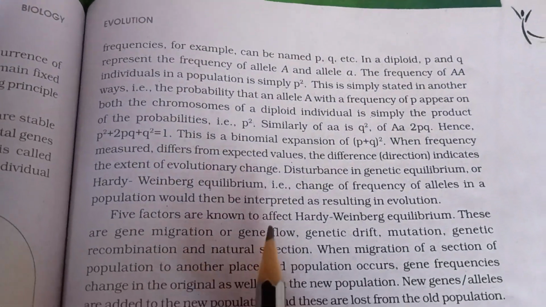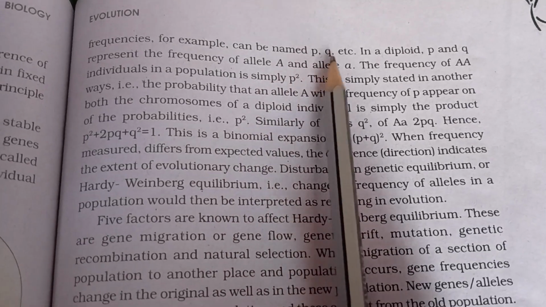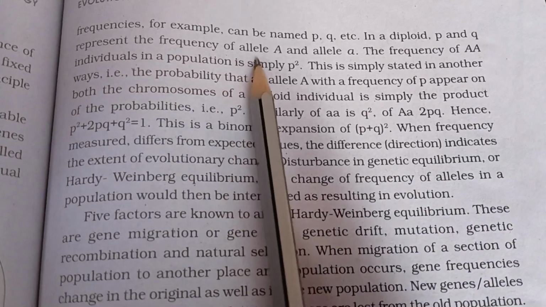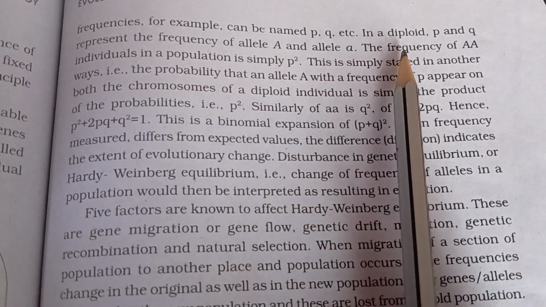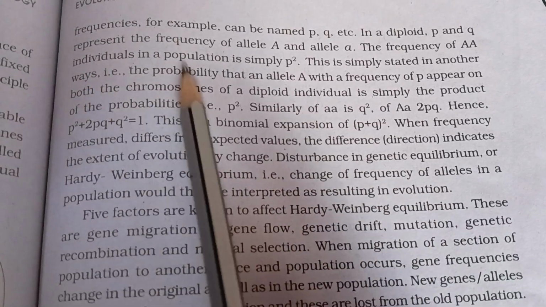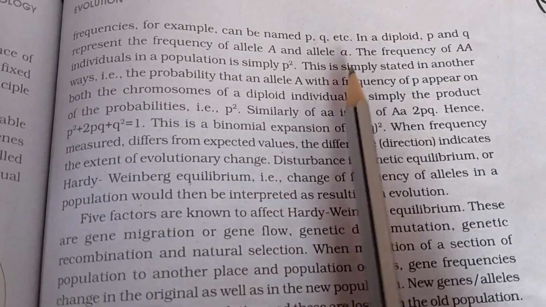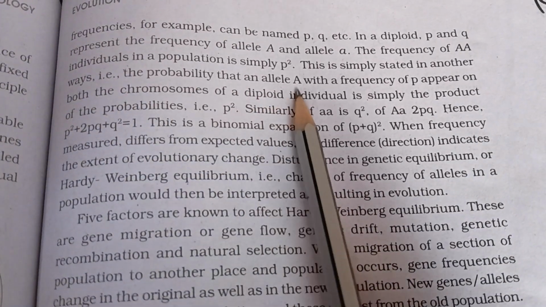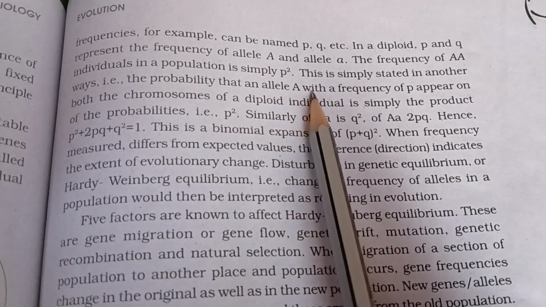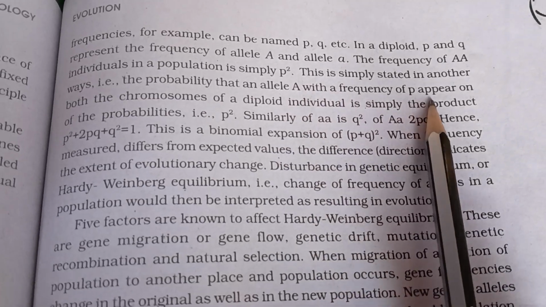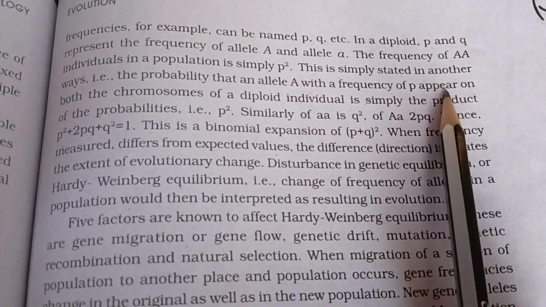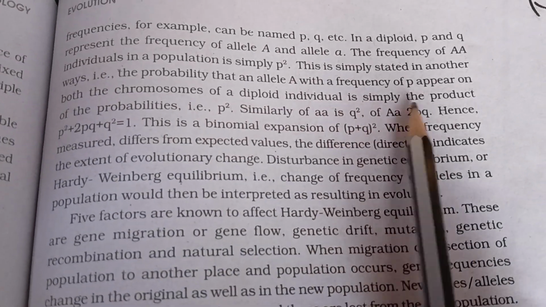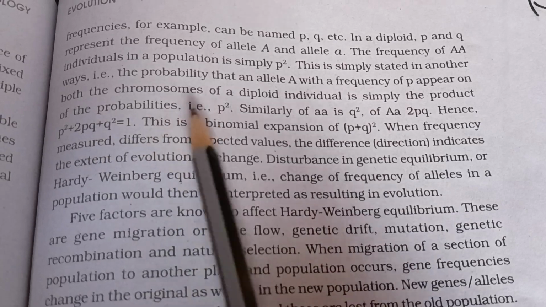Individual frequencies, for example, can be named p, q, etc. In a diploid, p and q represent the frequency of allele A and allele a. The frequency of AA individuals in a population is simply p square. This is stated in another way: the probability that an allele A with the frequency p appears on both the chromosomes of a diploid individual is simply the product of the probabilities, that is p square.